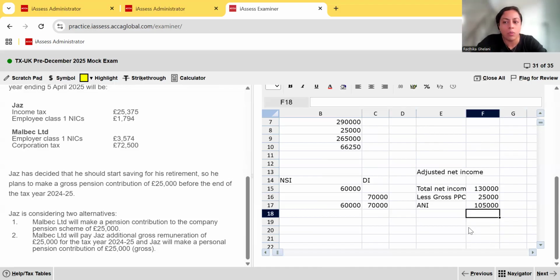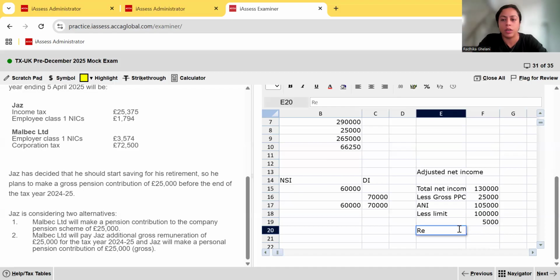Now you're seeing that there, what does that strike us? That his ANI is above the limit of 100,000, okay? But it's below the higher limit of 125,140. So that means there's going to be a reduction working for the ANI. How do we do the reduction working? You have to subtract the limit. The limit is 100,000. So 105 minus 100,000, whatever figure we get there, we need to divide by 2. So reduction in personal allowance will be the 5,000 over 2.